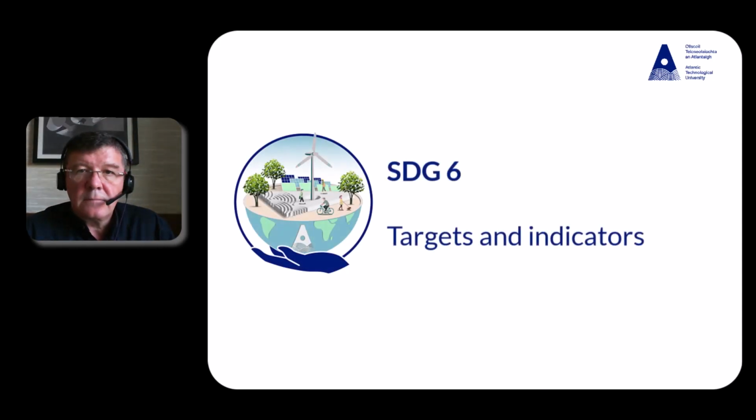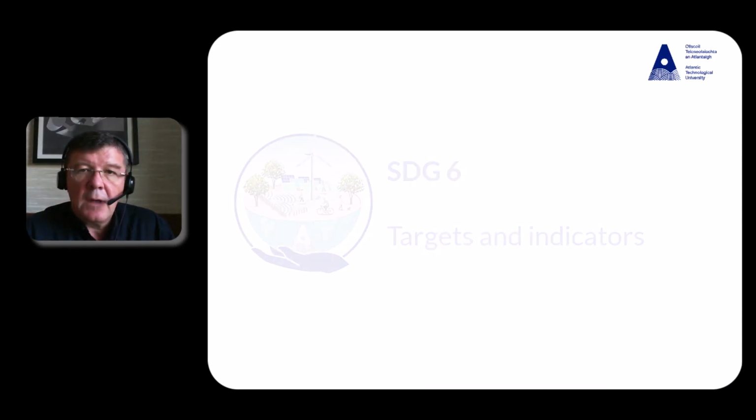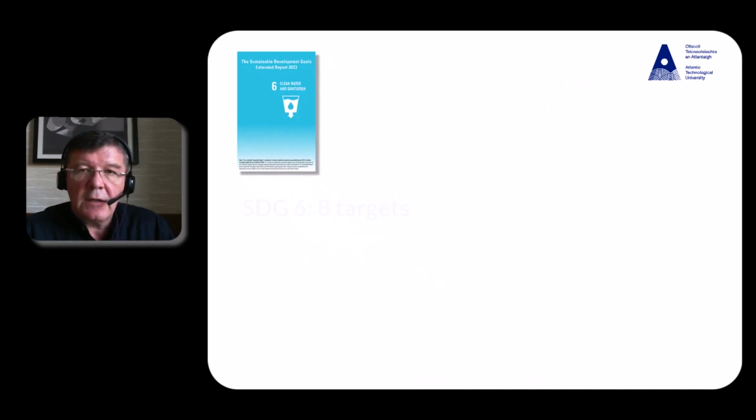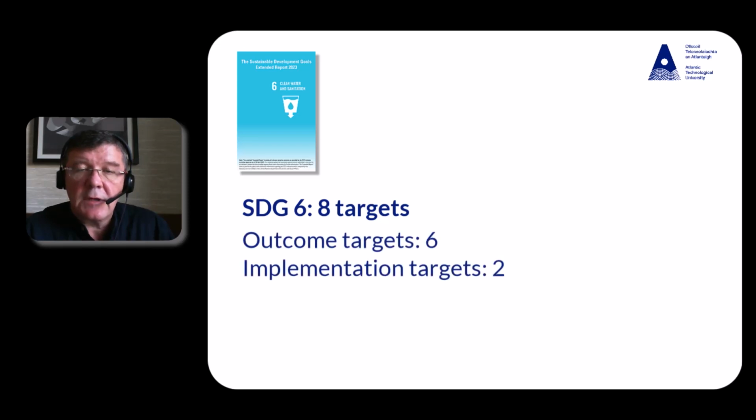SDG 6, Clean Water and Sanitation. We are now going to look through the Extended Report 2023 and look at the 8 targets associated with SDG 6. There are 6 outcome targets and 2 implementation targets.